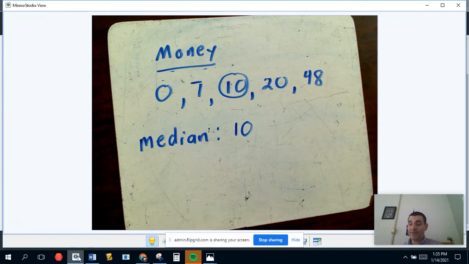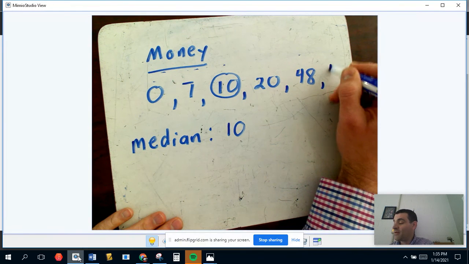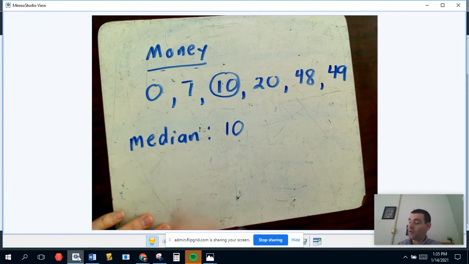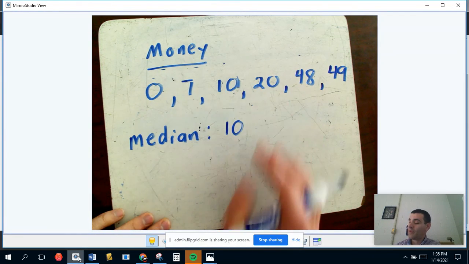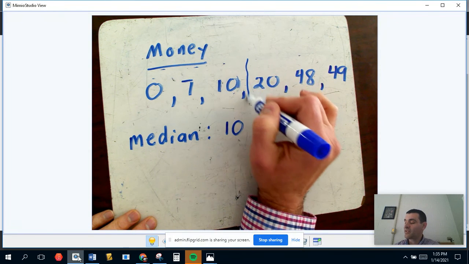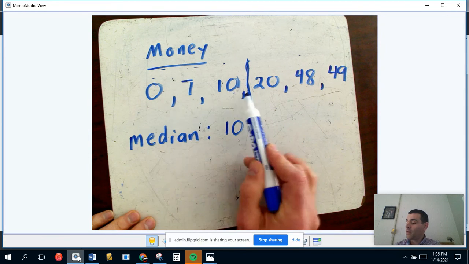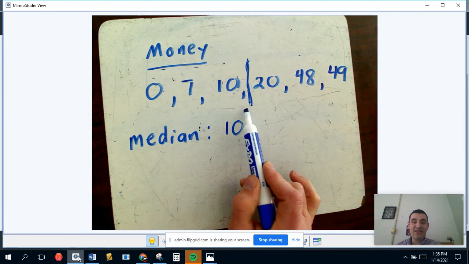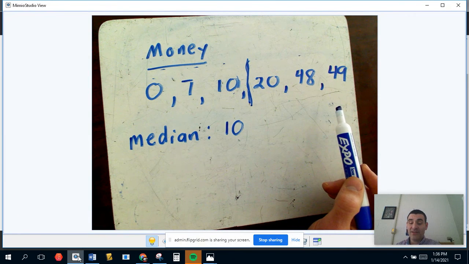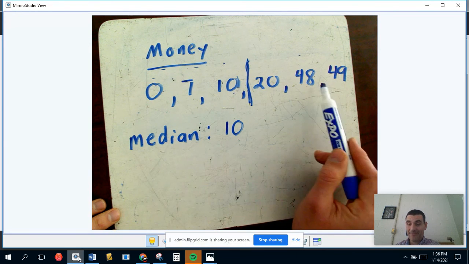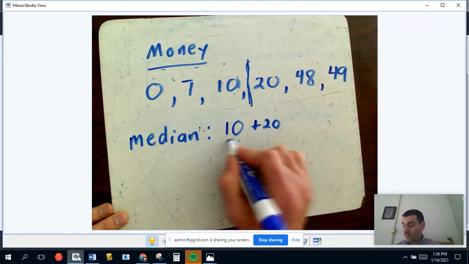Now, it's worth mentioning what happens if a 6th person walks in and they happen to have $49. What do you do there? Well, in this case, the middle would be represented with some position between this one and this one, because if I draw the line in such a manner, you have 3 on the left, 3 on the right. If there's an even amount of data, you would average the middle two. We've already talked about mean.